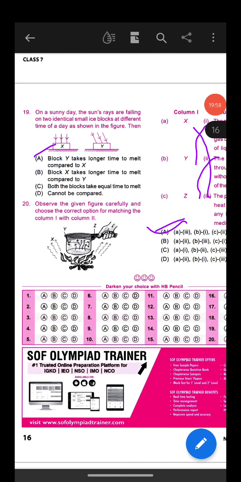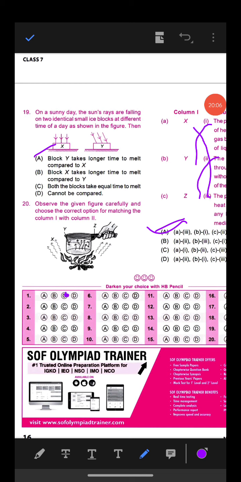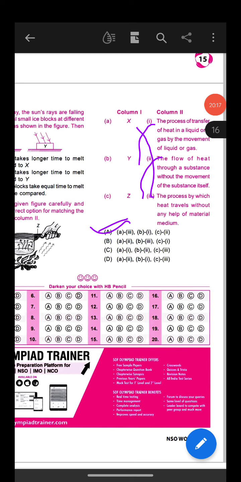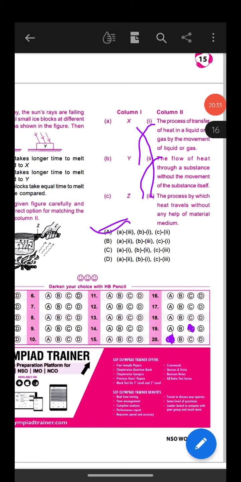Okay. During the time of your examination, you will get this kind of OMR sheet. What you have to do, just pick the correct answer and darken this circle. Suppose for question number 1, option C is the correct answer. So you have to darken the circle. Okay. Suppose for question number 20, option A is the correct answer. So you have to darken the circle in this way. Okay. Darken properly. Okay. So in this way you have to give your Science Olympiad examination.